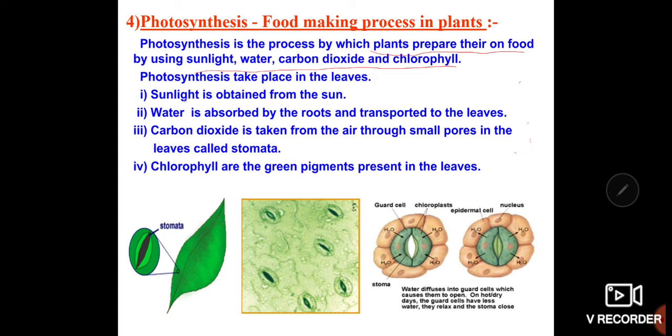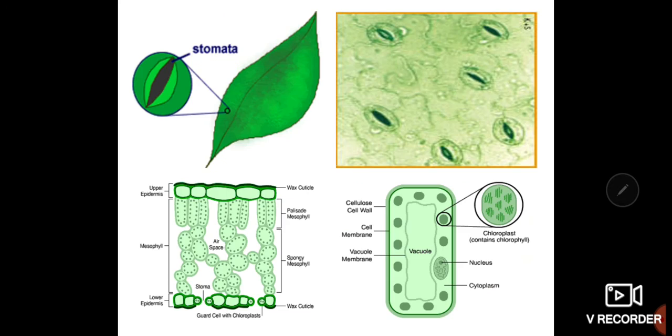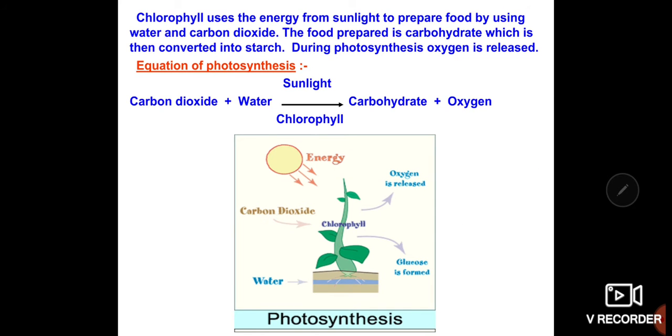The plants absorb the sunlight from the sun and absorb water by the roots and transport it to the leaves. The plants also absorb carbon dioxide which is present in the air through the pores, and the plants contain chlorophyll, which is the green pigment present in the leaves. So how does the process take place? The chlorophyll present in the plants uses the energy from the sunlight to prepare the food by using water and carbon dioxide.